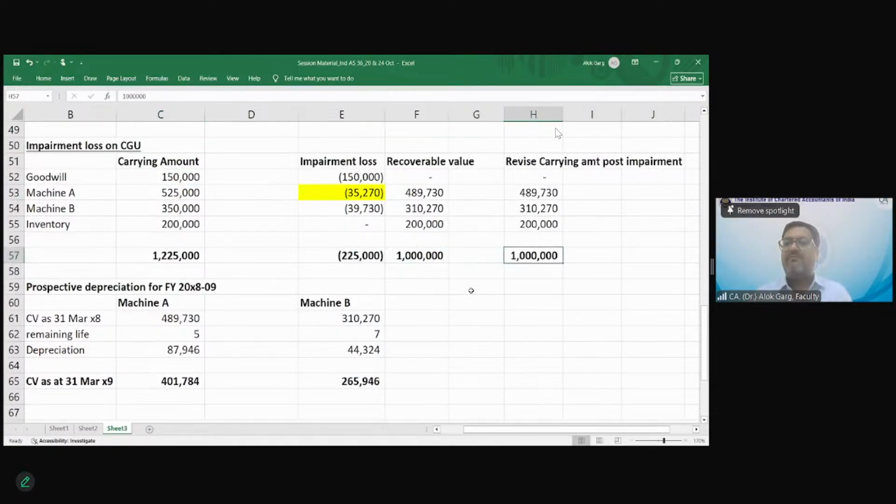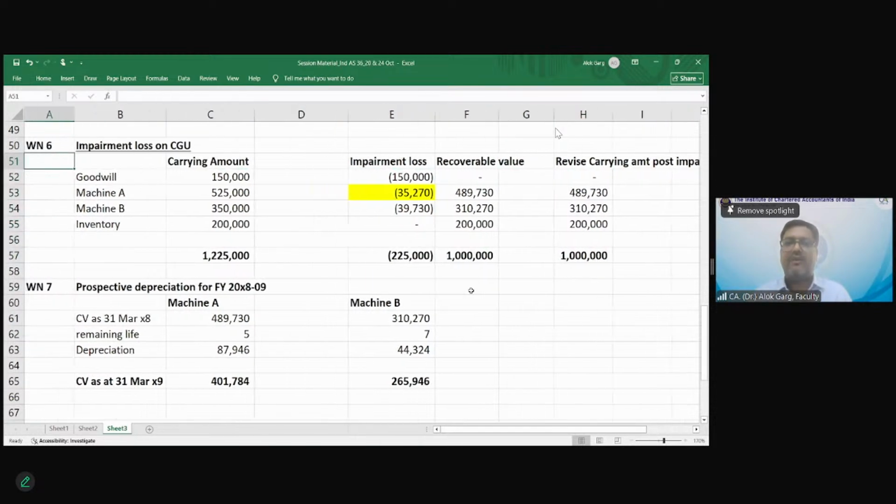We have allocated the impairment loss and we have computed the revised carrying amount post impairment as on 31st March 2008. Is that clear to everyone? The impairment loss we allocated, the goodwill we made 0, is that clear? How we have computed the depreciation for 2008-9? The revised carrying value, we charged prospective depreciation on it. The carrying value as on 31st March 2009, is that clear?